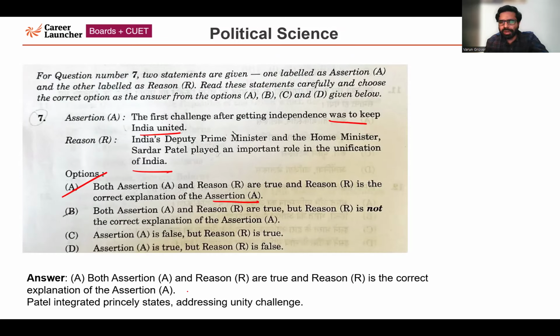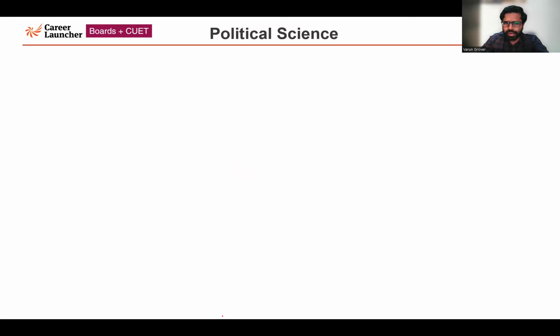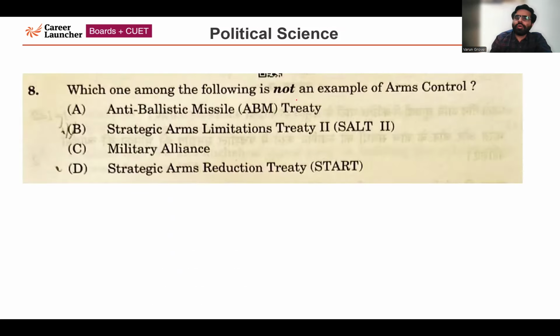The first Deputy Prime Minister of India, famously also known as the Iron Man of India, Sardar Patel, integrated princely states and addressed the challenges which were posed at the time of independence. Now, next question, in the context of unity, basically. Now, next question, question number 8. Which one among the following is not an example of arms control? Example options are given. When it comes to option C, that is the correct answer. Military alliance is not an example of arms control.